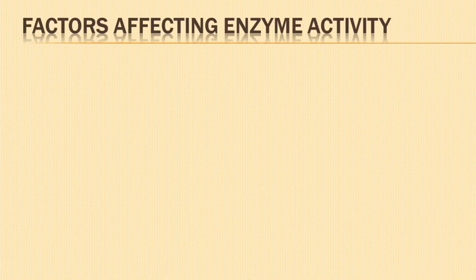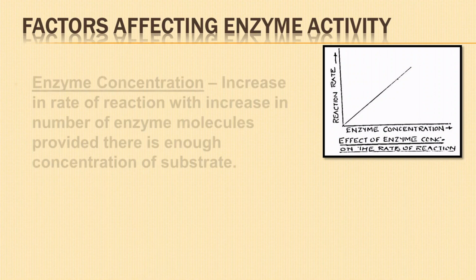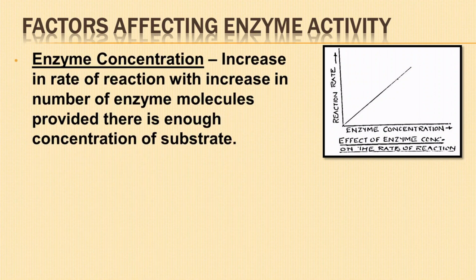Next are the factors affecting enzyme activity. There are various factors influencing the rate of the enzyme catalyzed reaction. Enzyme concentration: there is always a steady increase in the rate of an enzyme catalyzed reaction with an increase in the number of enzyme molecules, provided there is enough concentration of substrate.